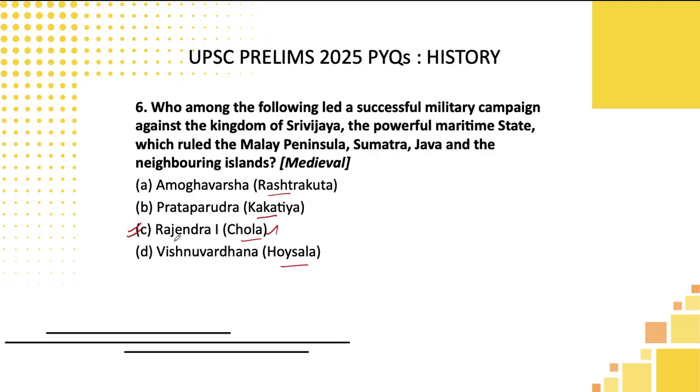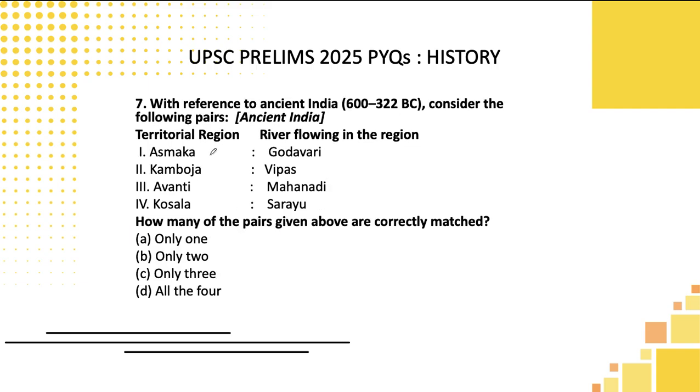Not only that, if you find Chola as one of the options in the statements in the UPSC examination, go for it, because UPSC has a very good attraction, or they are a little possessive about the Chola kingdom. So questions can be expected from that topic. Either they will ask about the Chola kingdom, or about the cultural heritage sites, the temples built by the Chola dynasty. Let's move to the next one.